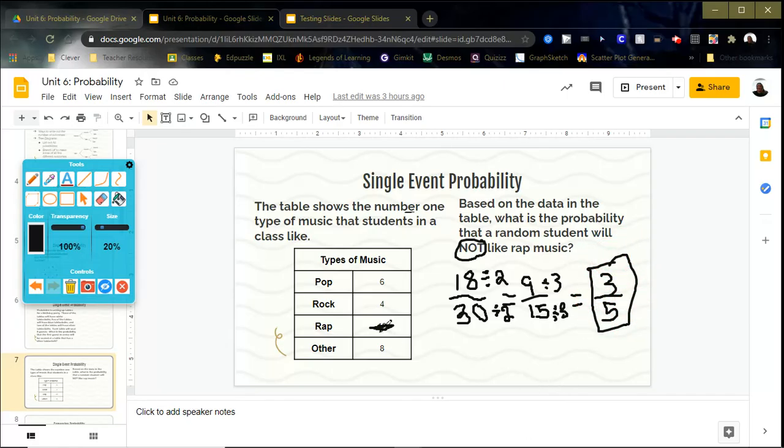Okay, the other way is to say, hey, I know rap music would be 12 out of 30. Okay, I'm going to do that, 12 out of 30, and then I'm going to figure out what that is. And that comes out to be 2, because I can divide both by 6, 2 out of 5. Okay, so if that's how much I do like rap music, then I need the opposite of this that would make it a whole number. So 3 plus 2 is 5, so the answer would be 3 out of 5. Okay, so there are 2 different ways we can do this one.